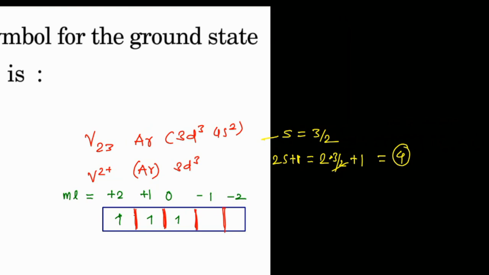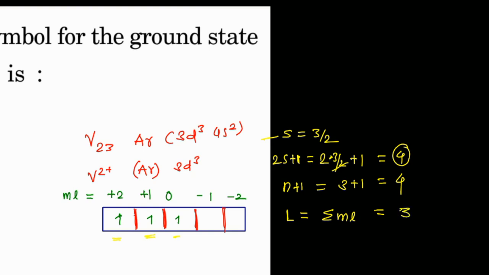There is another very simple way to predict multiplicity, that is n plus 1, where n is the number of unpaired electrons. Here there are 3 unpaired electrons, plus 1, which equals 4. Again we get the same number. Then we find the L value. Capital L is found from the summation of all the ml values: 2 plus 1 plus 0, which becomes 3.